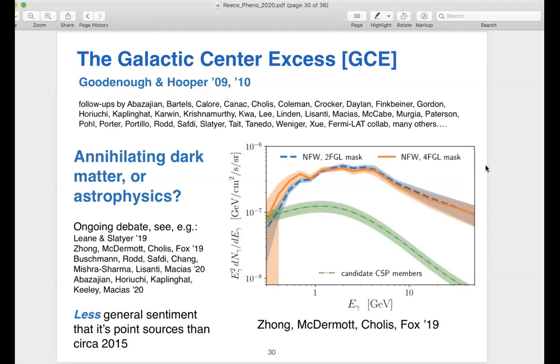And gives us gamma rays that we can see, or is it coming from some traditional astrophysics like millisecond pulsars? And 5 years ago, it seemed like all the evidence was tilting toward point sources and millisecond pulsars. And there's an ongoing debate.